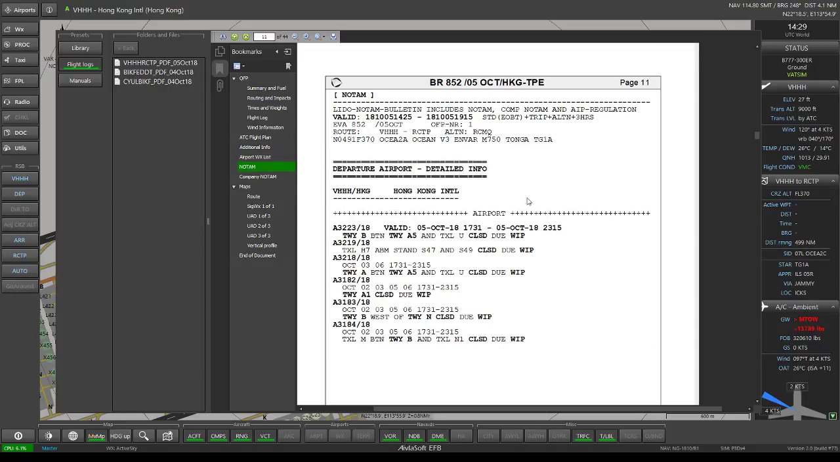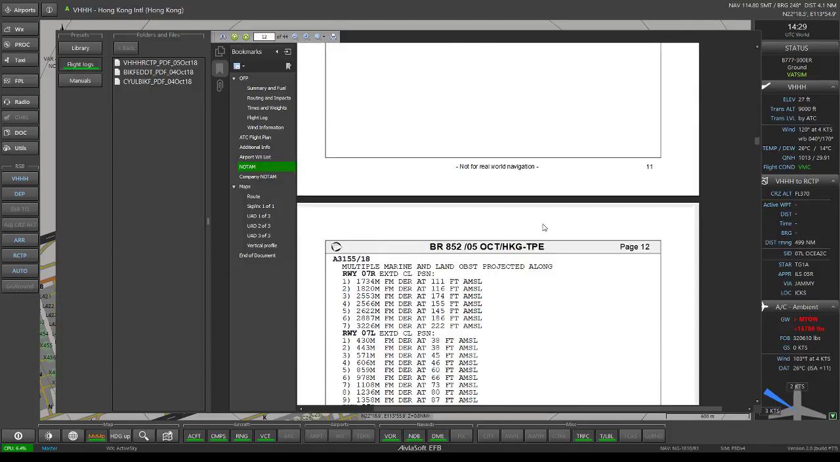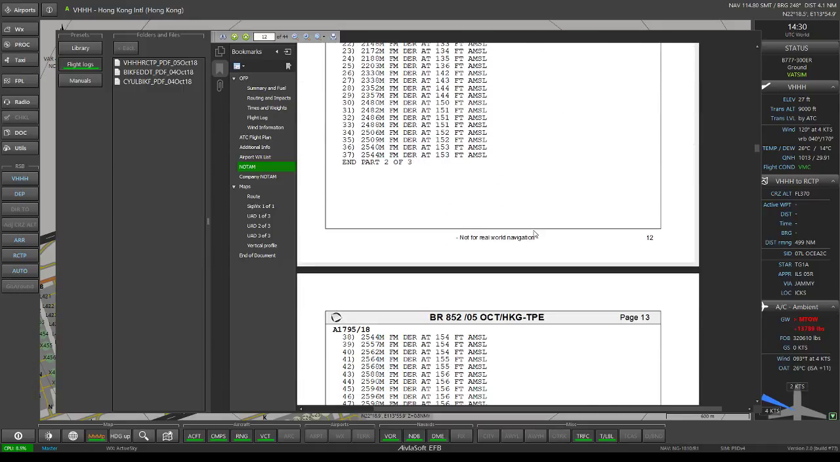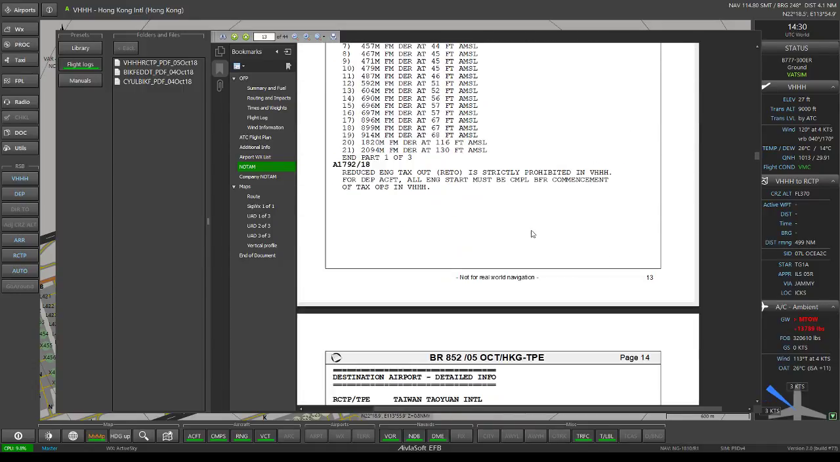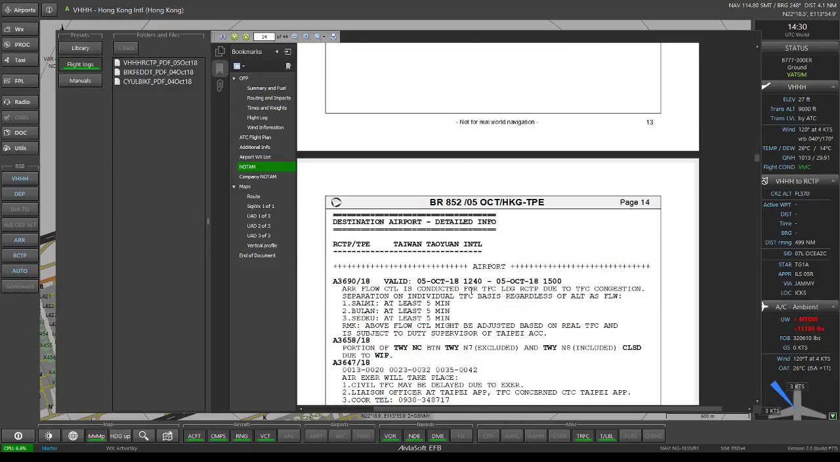You can also check the NOTAMs for the airports. Departure airport, everything is A-OK, except for some taxi lights and some taxiways closed. Do we have any for the destination? So, arrival flow, CTL conducted for traffic, landing RCPT due to the traffic congestion. Separation on individual traffic basis regardless of altitude as follows.